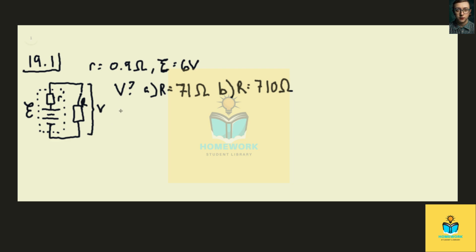So this is one of those things where you can do most of the math before you start putting in numbers. Since you're just looking at two different values here, you do all the math algebraically before worrying about starting on a particular part of the problem. So the current through the circuit is going to be the EMF divided by the total resistance. And these resistors are in series, so it's just the sum of them.